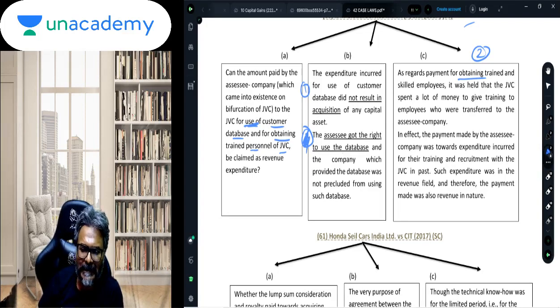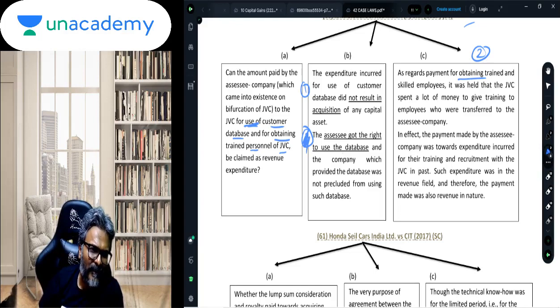That is the reason why such a payment is for the purpose of reducing the operating cost of the business, and thereby enabling it to conduct the business in a more profitable manner.